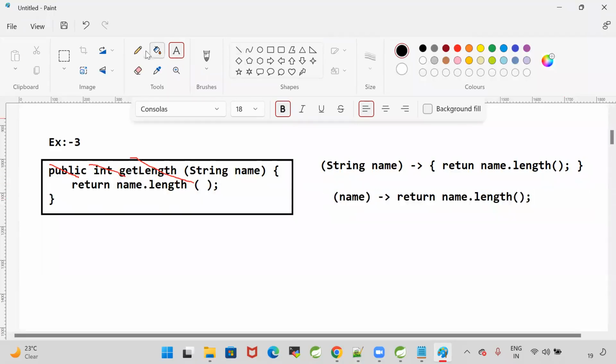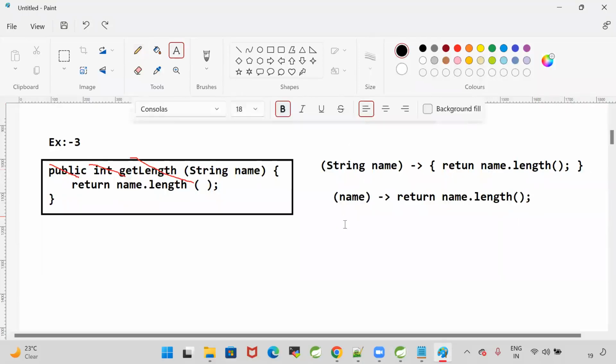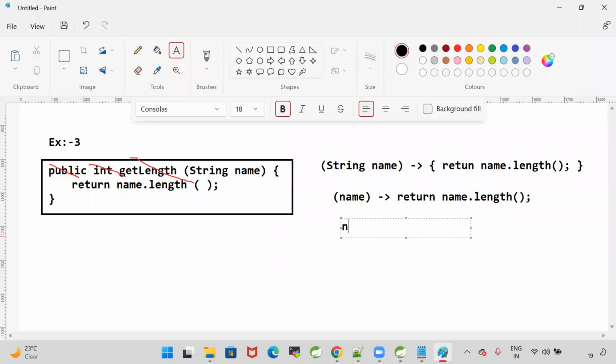Earlier, I had a data type and curly braces. These curly braces are optional because there is a single line in the body. The data type is also optional. When the Lambda is taking only one input, the parentheses are also optional, so I will remove them and write return name dot length.